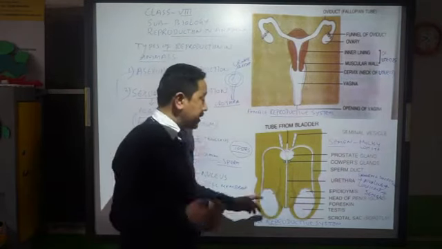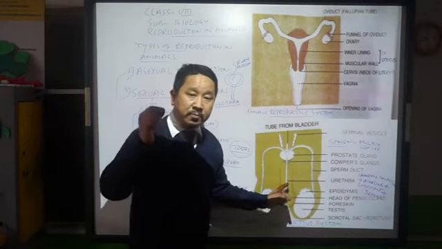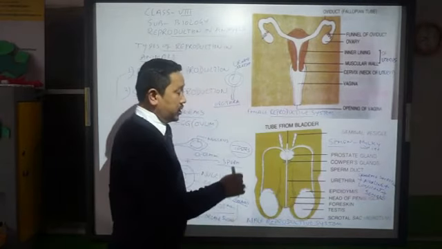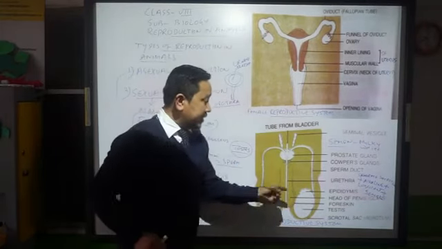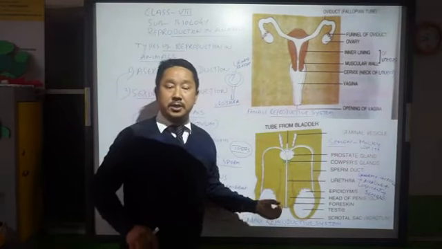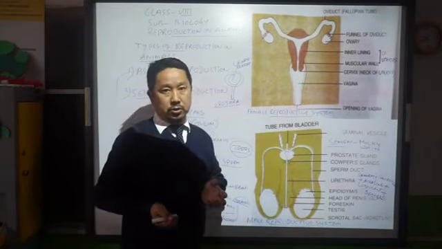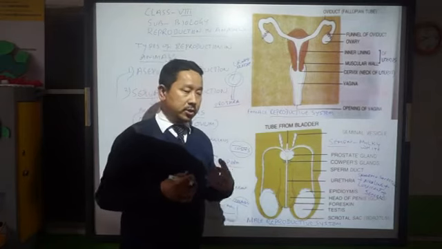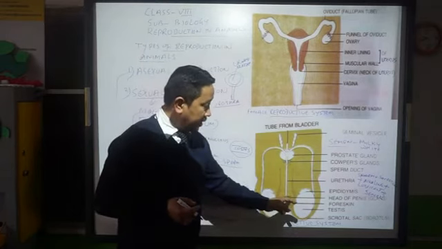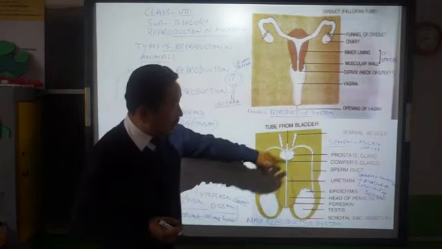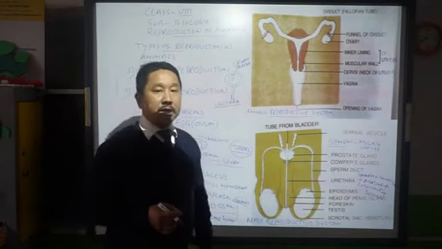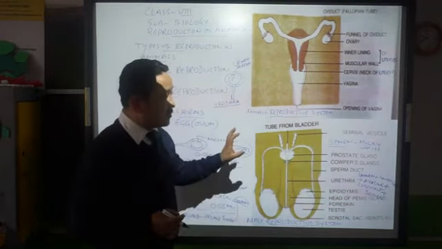I was telling you that the urethra is a common tube through which urine as well as semen are passed out, thrown out or eliminated from the body. So this is how your male reproductive system is formed.